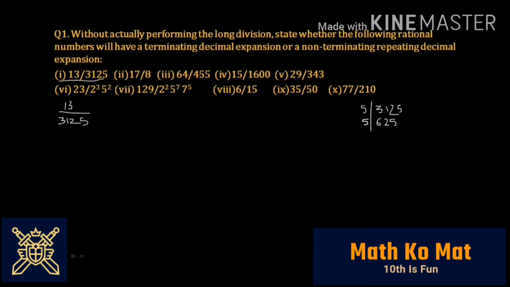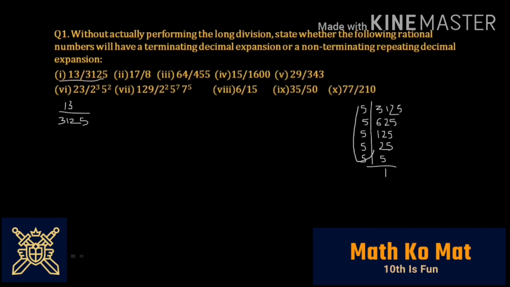Again, you will be dividing by 5 as you have 5 at the last. 5 ones are 5, and 1 would be the remainder and 2, so it would become 12. 2 fives are 10, again 2 is the remainder. And you have 25 here, and 5 fives are 25. You are left with 125. Once again, you will take it with 5. 2 fives are 10, so 2 and 25 will again be at the last. So you will have 25 again, and as 25 is there, you will divide it by 5 to get 5, and one more 5 to get 1. So this is what the factorization is.